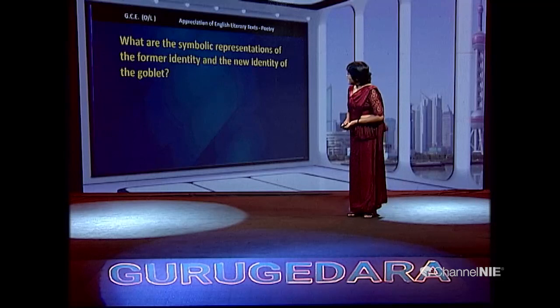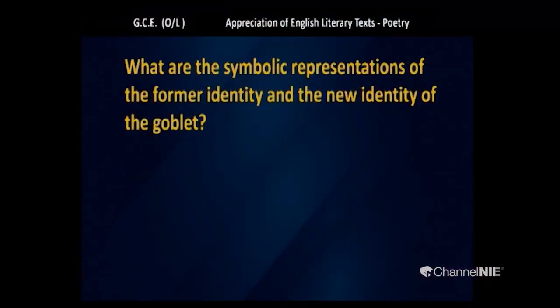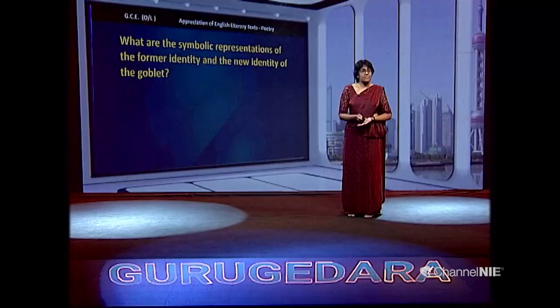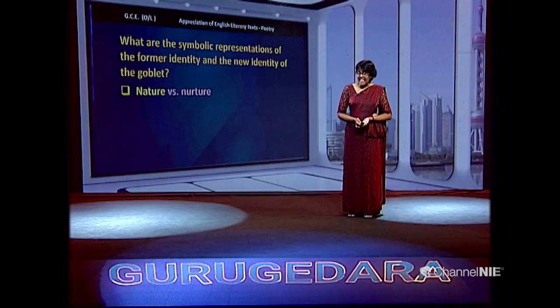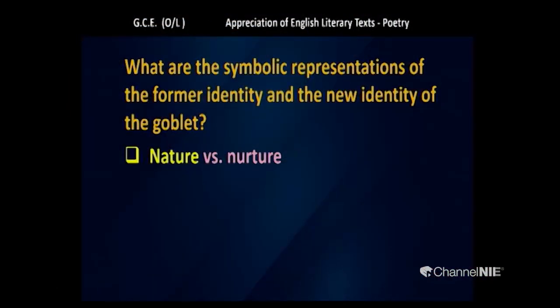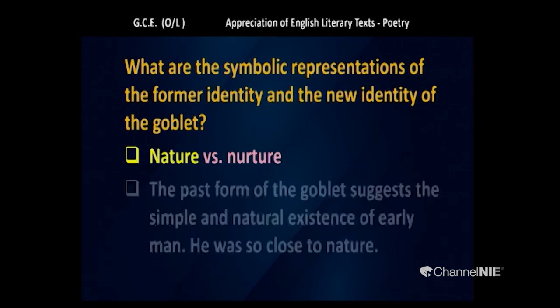Now, look at this question. What are the symbolic representations of the former identity and the new identity of the goblet? Nature versus nurture. That could be the main thing. Nature and the artificial things, natural state and the artificial stuff.